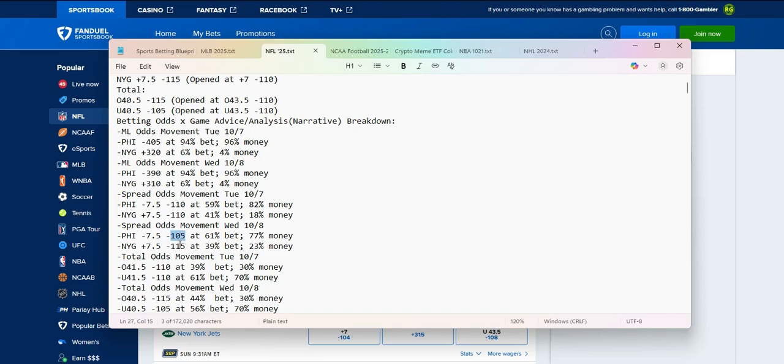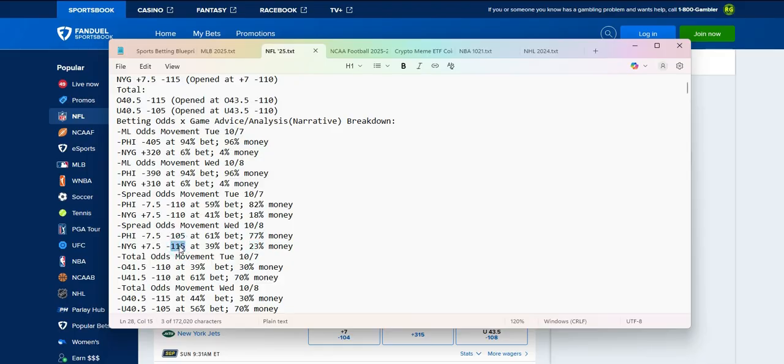Giants increased in value, minus 115, when Eagles decreased in money. Think about that. Or should I say Giants increased in money when Giants increased in value.